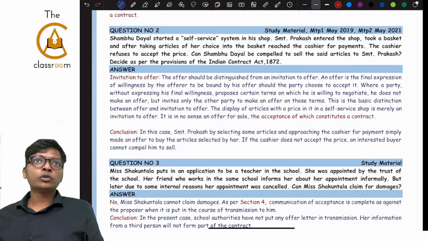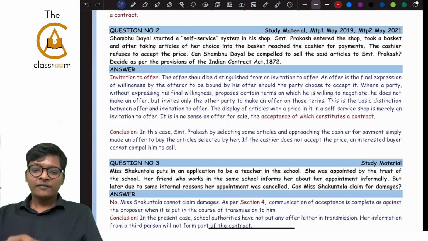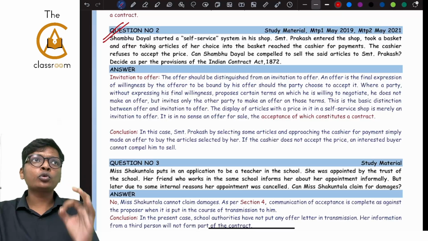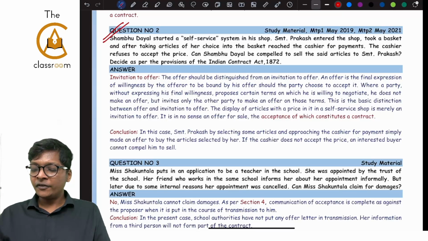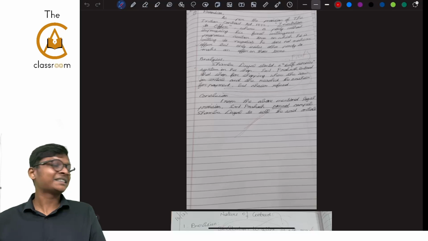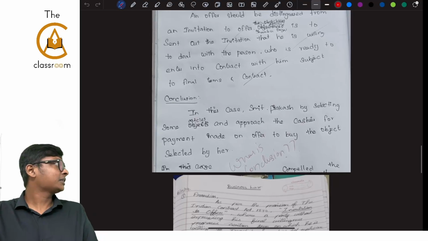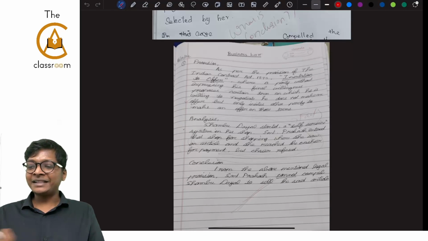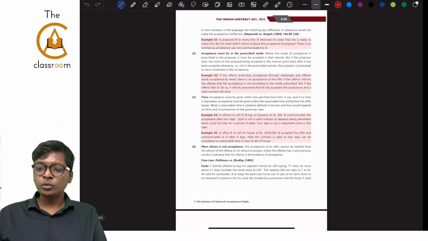Hi, now what we're going to do guys, mainly for the students who are watching the recording, is we had one question of CA Foundation which is going to be for 2 or 3 marks in the exam, and we had about 15 students in our offline class write the answer for the same question, and we are going to note all the common mistakes that they have made and summarize all these mistakes into our notebook.